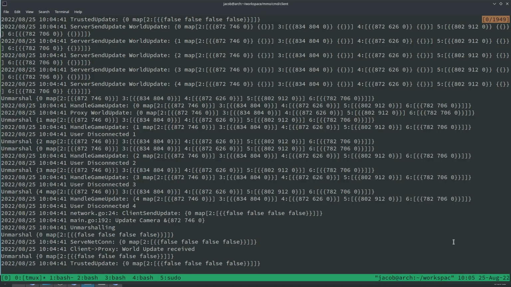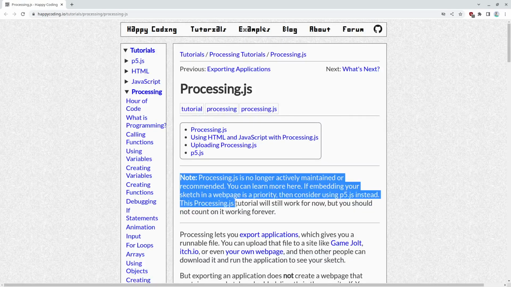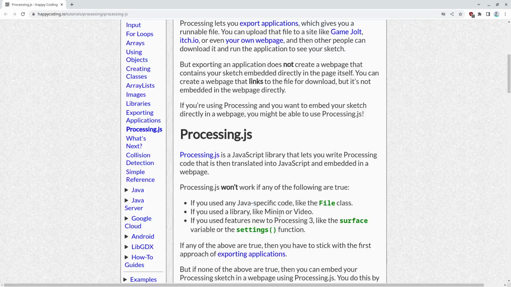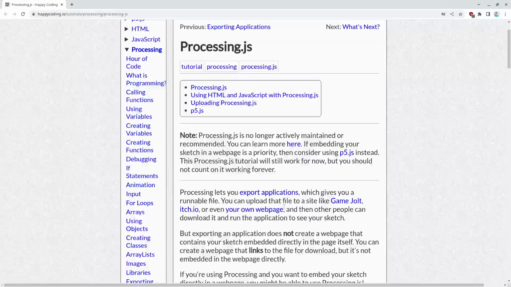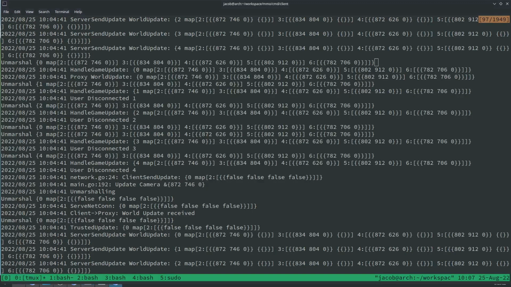Ever heard of an application called processing? Is that processing JS? I think I've heard of that. I don't know what it is though. Yeah, I haven't looked at processing that much. Processing JS. Oh, I think it's not used, or they're not maintaining it anymore. Lets you export applications which give you a runnable file. Oh, that's kind of cool. Java specific code, minim or video. Oh, it's in Java. Oh, interesting. If you don't get a jar file, you get like an actual executable. That's kind of cool.